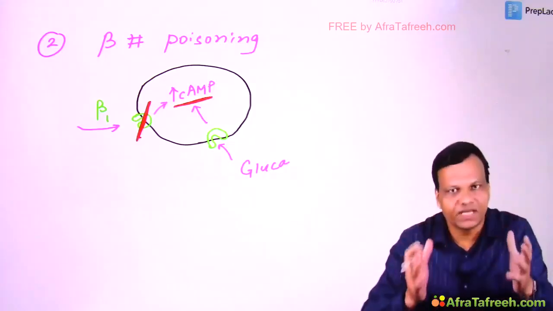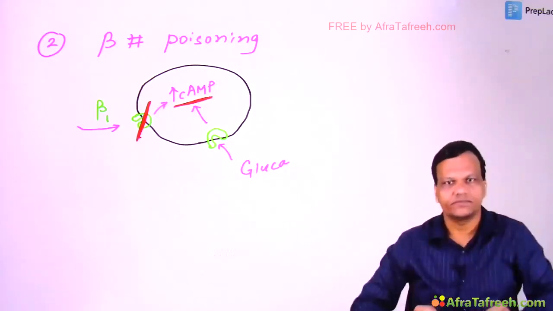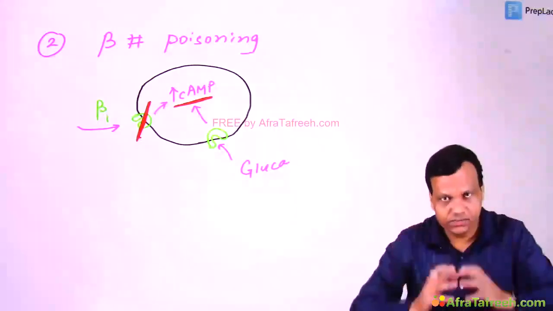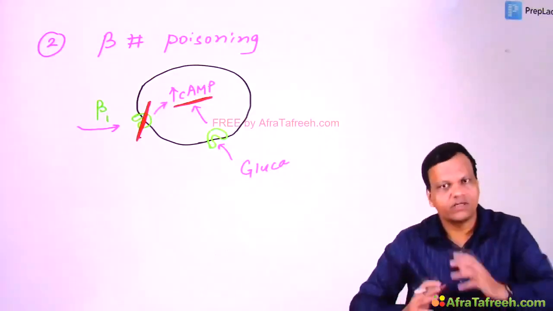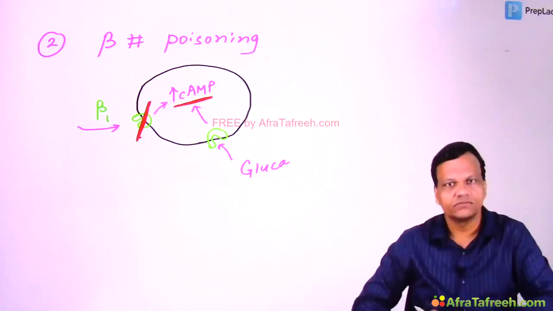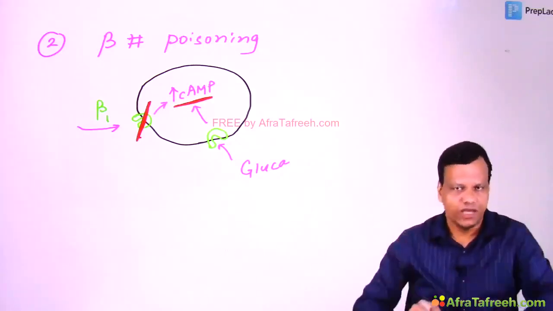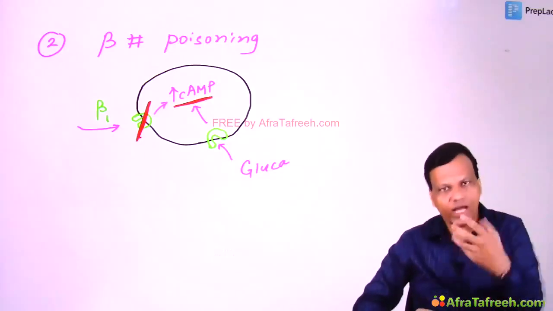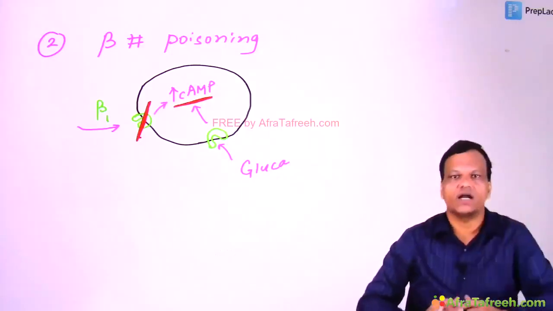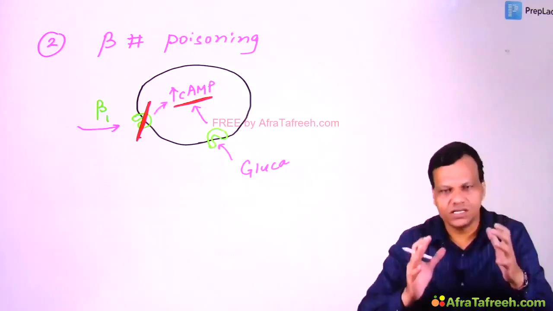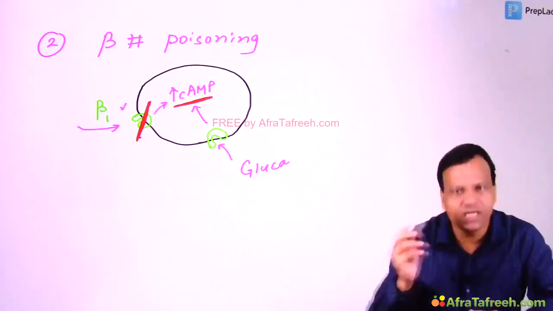When cyclic AMP increases, the heart will be stimulated. The question is, are glucagon receptors normally present on the heart? Yes. If so, why does glucagon normally not stimulate the heart? The reason is that normally beta 1 is also working.